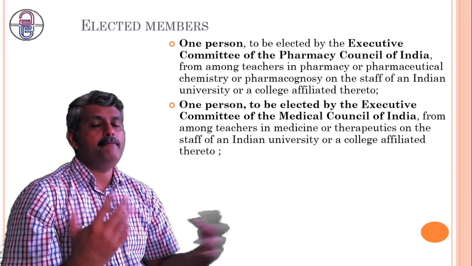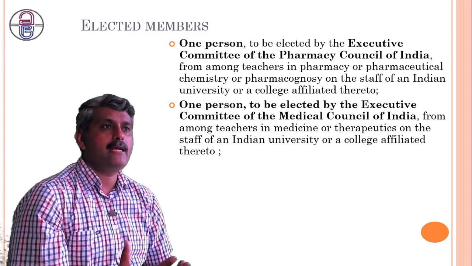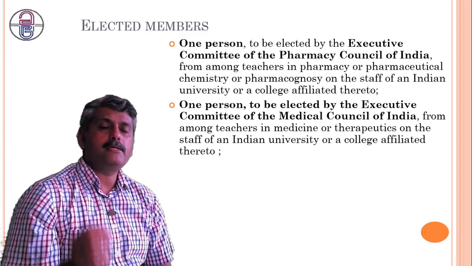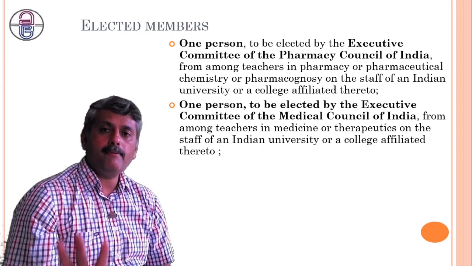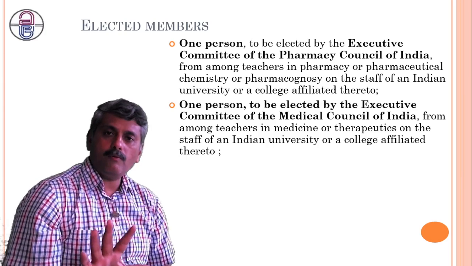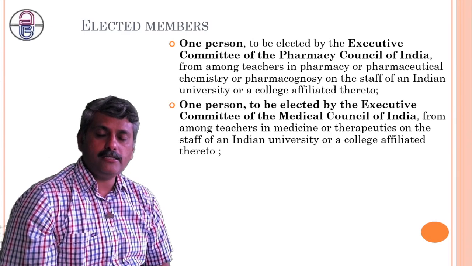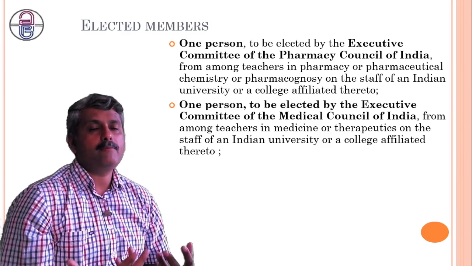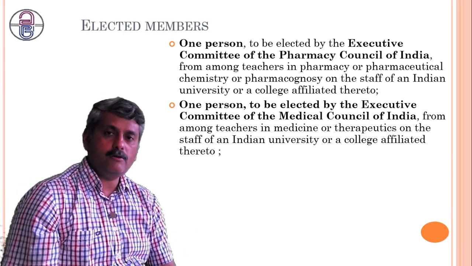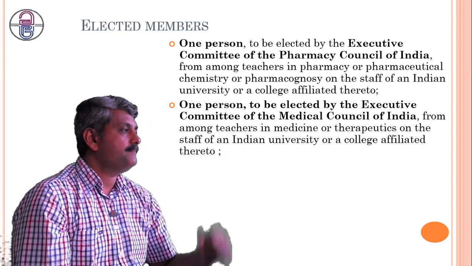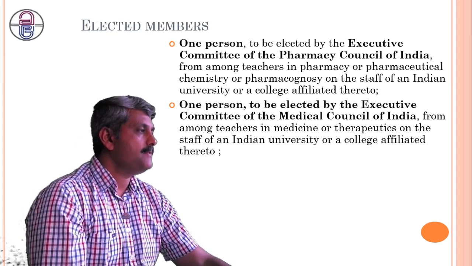This Executive Committee in PCI we already saw when we studied the Pharmacy Act. After the constitution under the Pharmacy Act, one committee is formed that we call the Executive Committee, where the President and Vice President are members, and all the PCI members elect five members who work as the executive committee. Whenever they need to take any emergency decision, they immediately come together and take a decision. That we call an executive committee. So this executive committee is responsible for the election of one person, the same for PCI and the Medical Council of India.